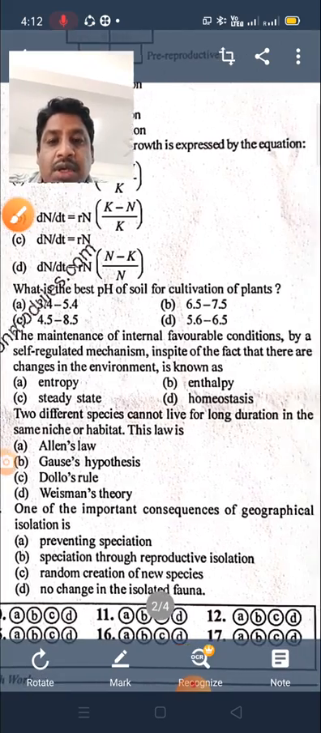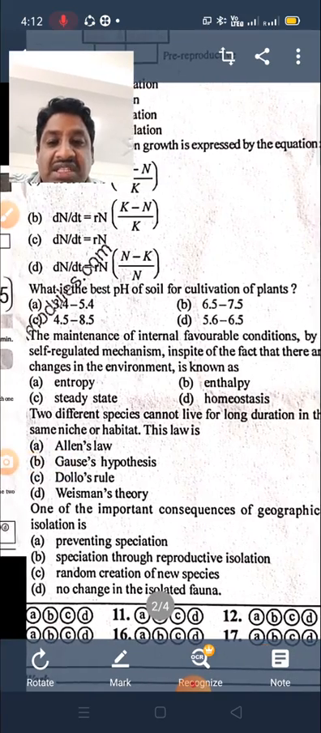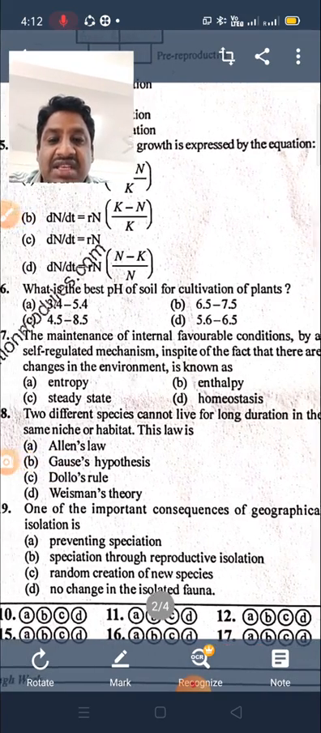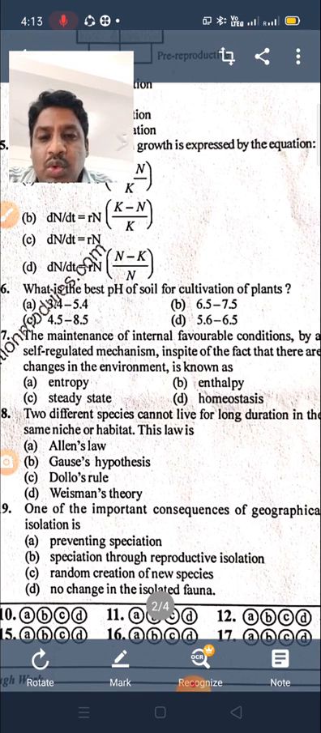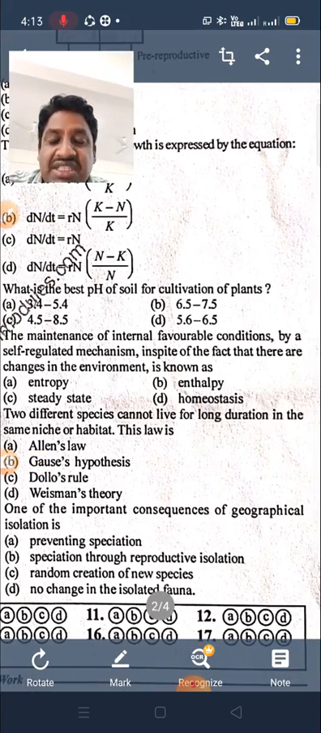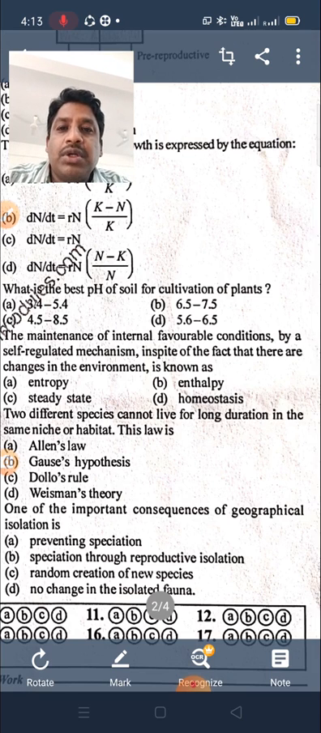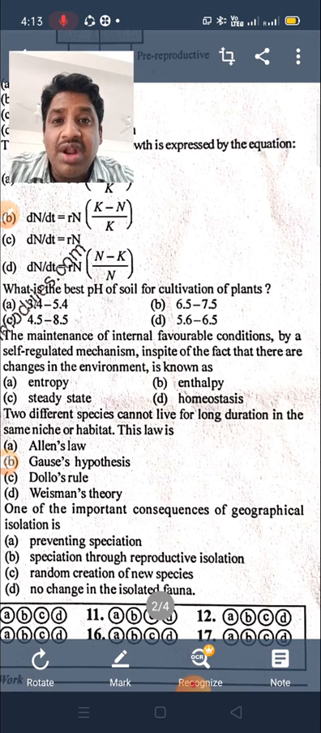Next, two different species cannot live for a long duration in the same niche or habitat. This law is called Allen's law, Gause's hypothesis, Dollo's rule, or Weismann theory. Same niche means interaction between two organisms. One organism is competitively superior and the other is inferior, so the inferior one is automatically eliminated.